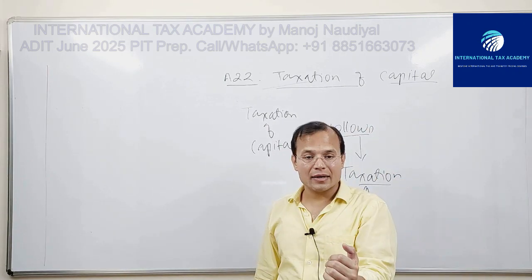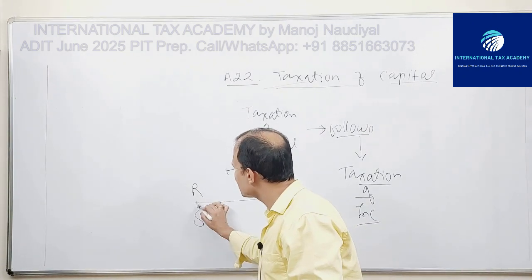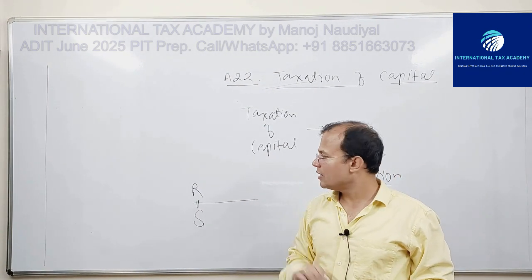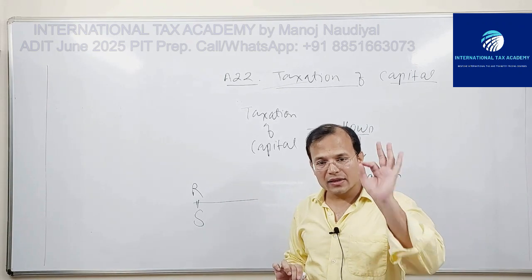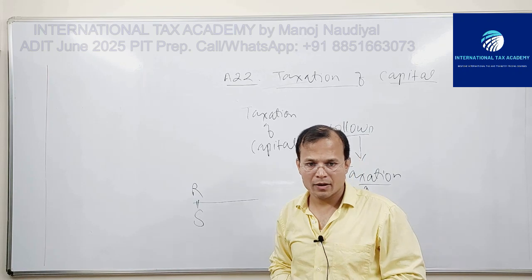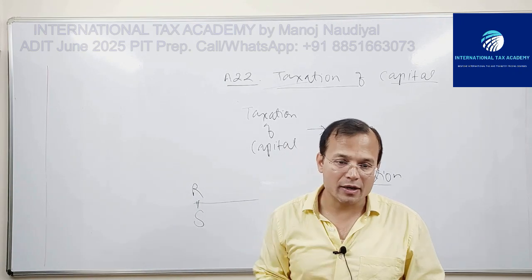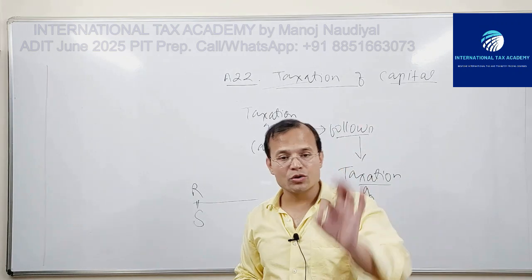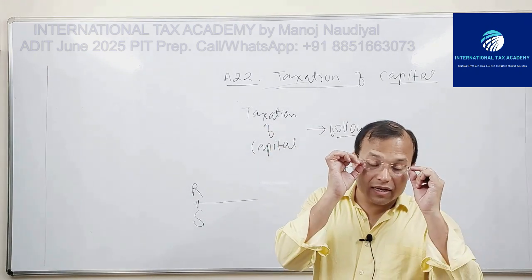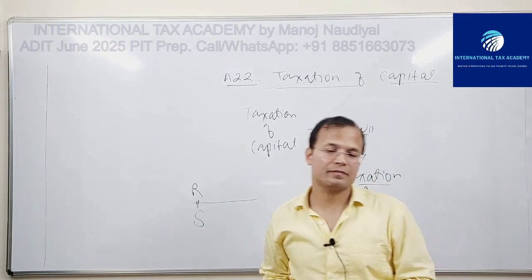You have R and S. The state which is given the right to tax any item of income, that state is also given the right to tax the capital from which that income arises.